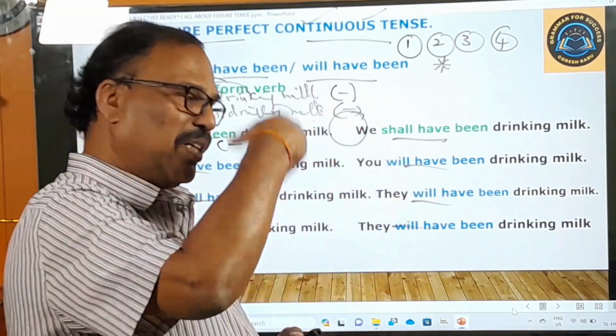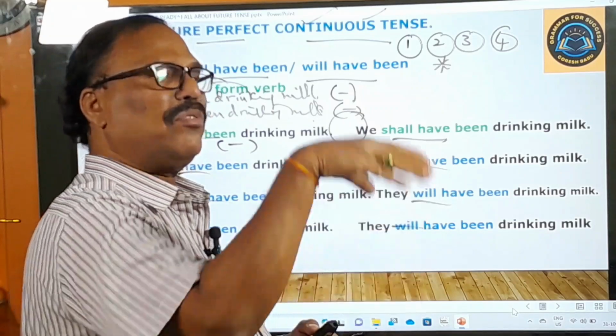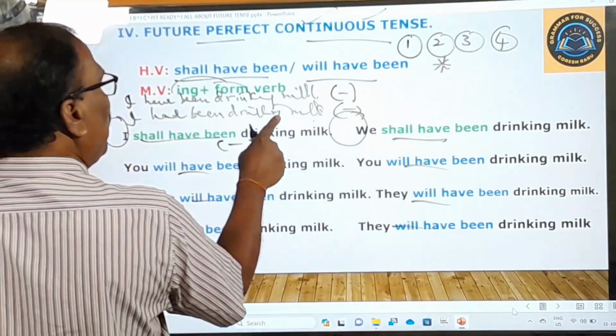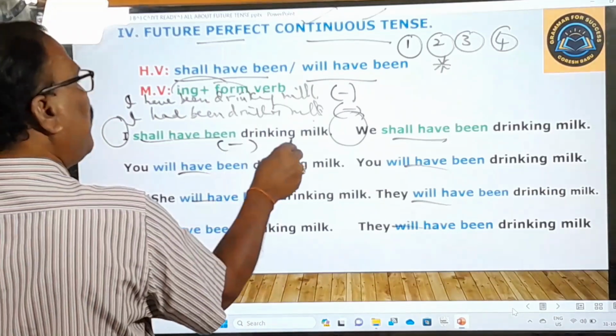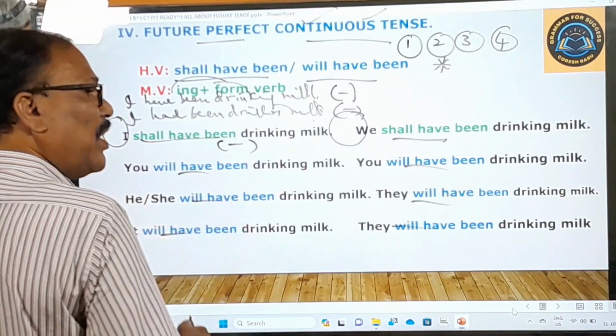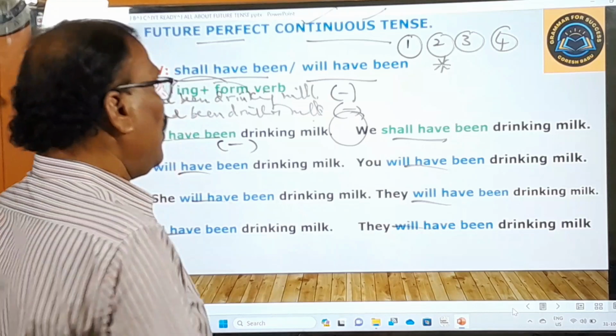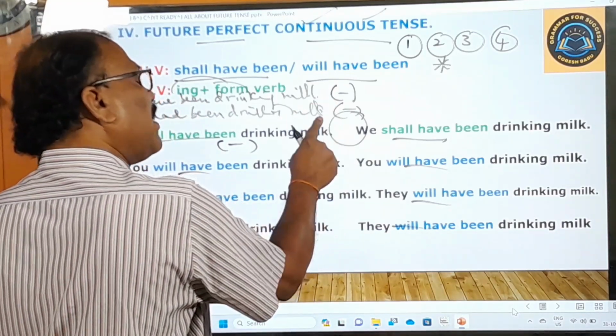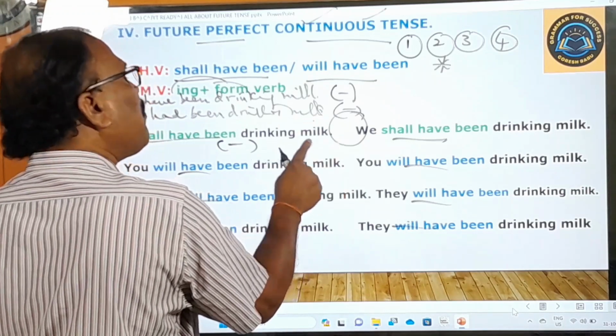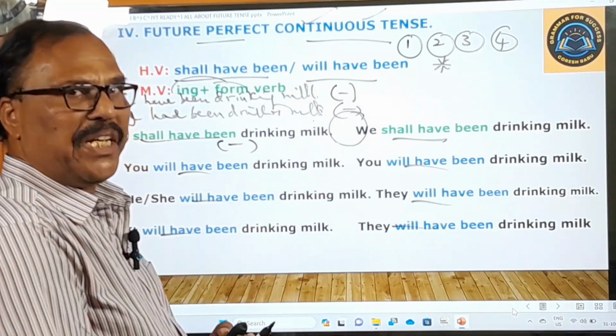Untini. So I had been drinking milk. In the future tense, I shall have been drinking milk means Nepal trautune untanu. Untanu is present perfect continuous. Untini is past perfect continuous tense. Untanu is future perfect continuous tense. Please keep this meaning in your mind.